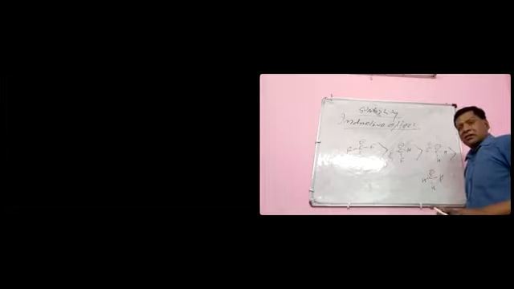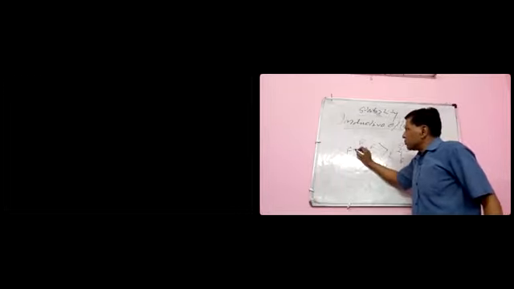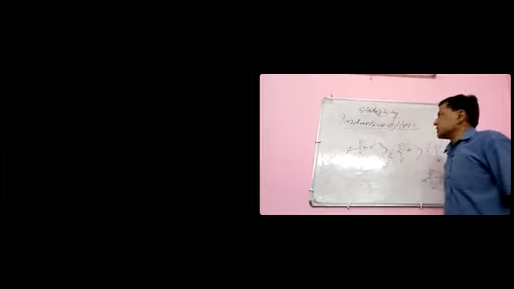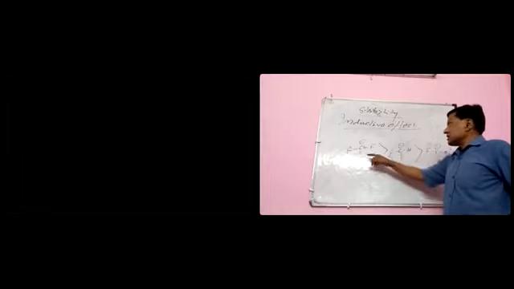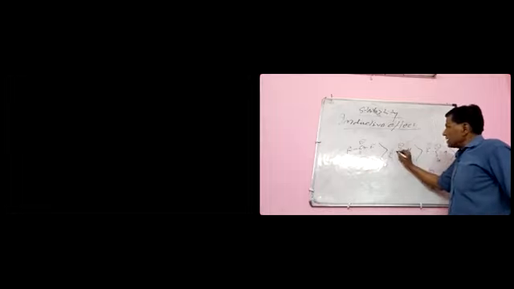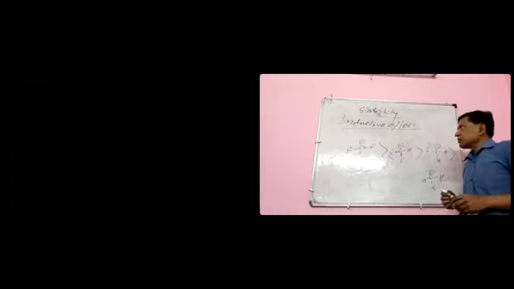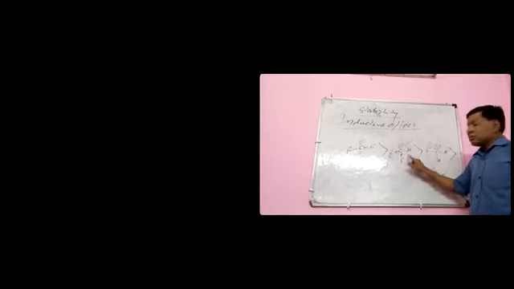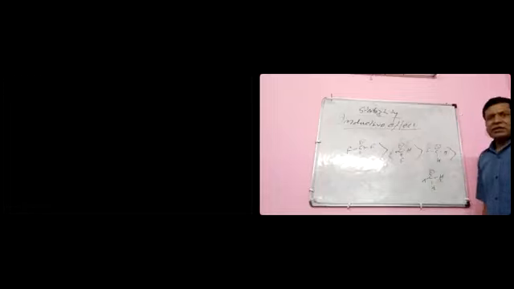Why? Because here 3 minus I groups pull the bonding pair like this towards themselves. So there is a huge decrease in charge density in this case. Here 2 minus I groups, fluorine, lesser pulling of the bonding pair towards themselves, means lesser stability than this. Same explanation in this case.